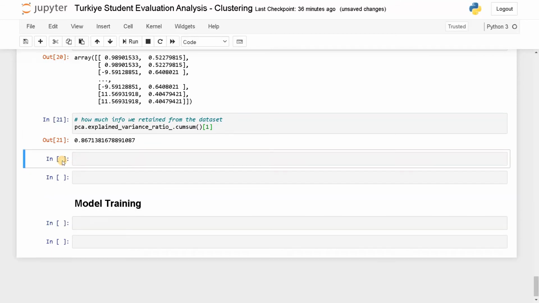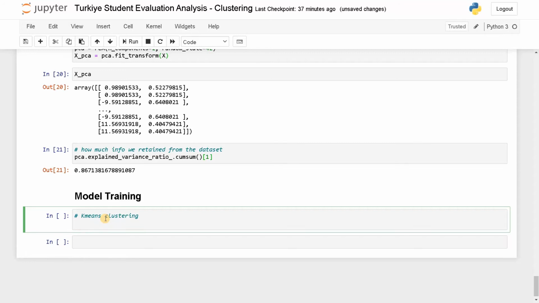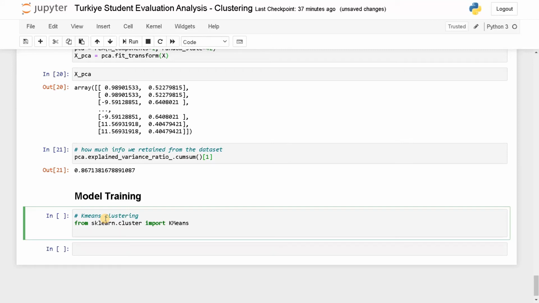Okay, let's use the clustering mechanism. So I'm going to use K-means clustering. We need to import a module for that: from sklearn dot cluster import KMeans. I'm going to create an empty list called distortions.